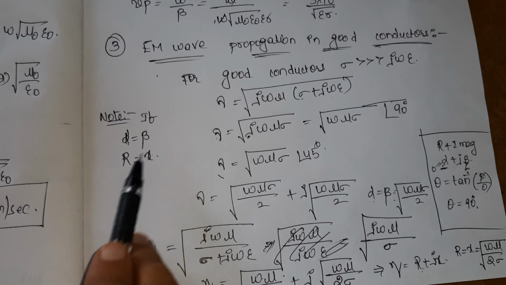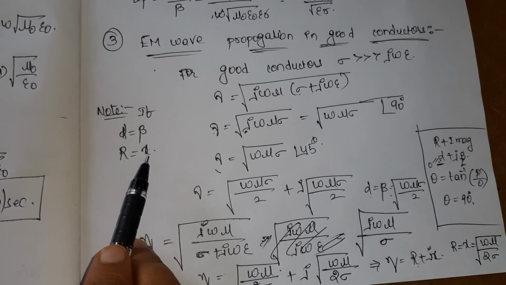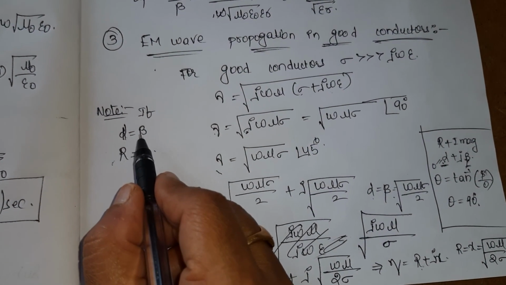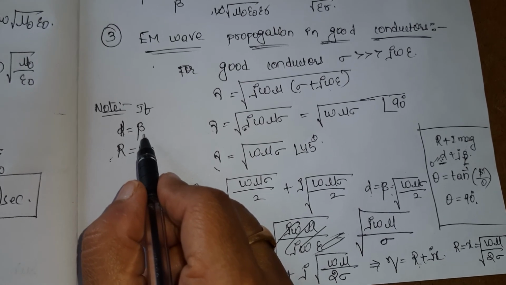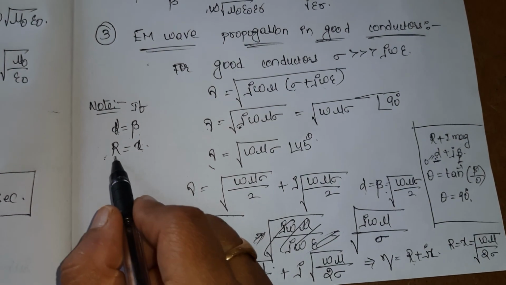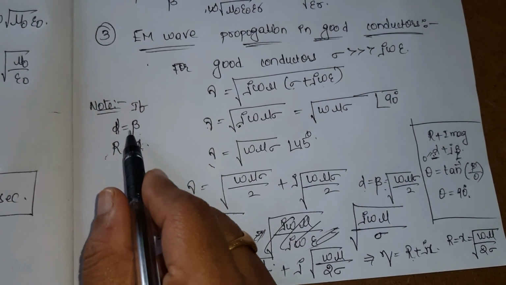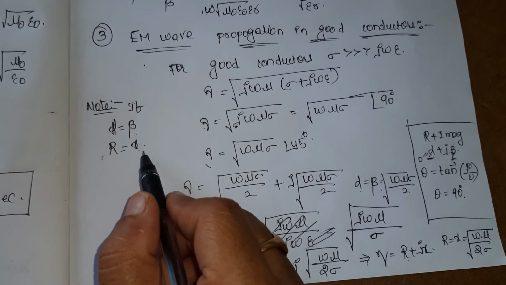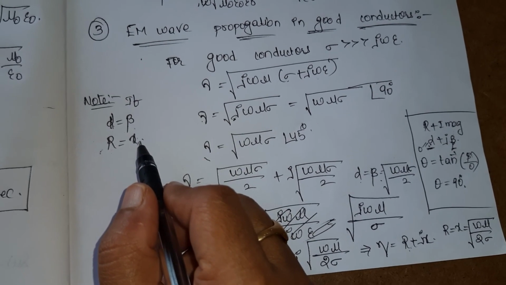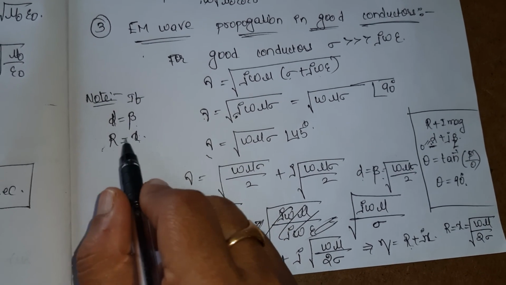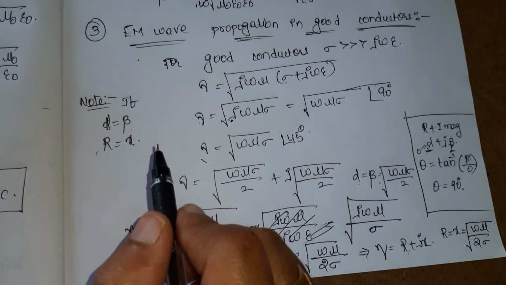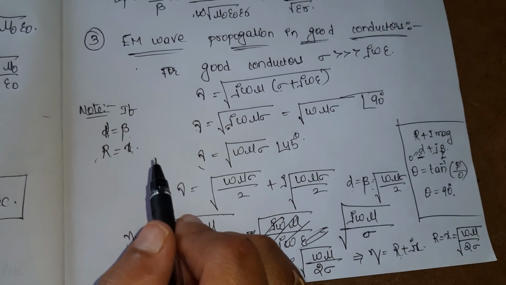If alpha is equal to beta and r is equal to x, then here the rate of attenuation is equal to the rate of phase shift, and resistance is equal to reactance. The resistance offered by the real part elements is equal to the reactance offered by the imaginary part elements. So if these two are equal, then resonance will occur in this case. So this is EM wave propagation in good conductors.